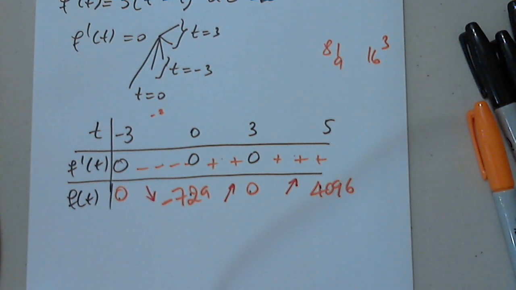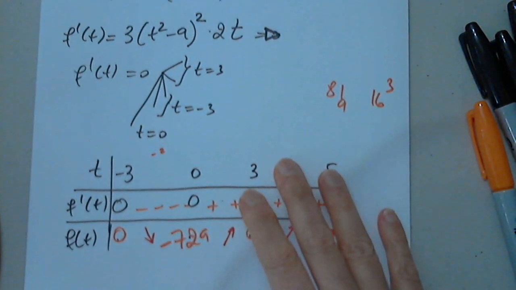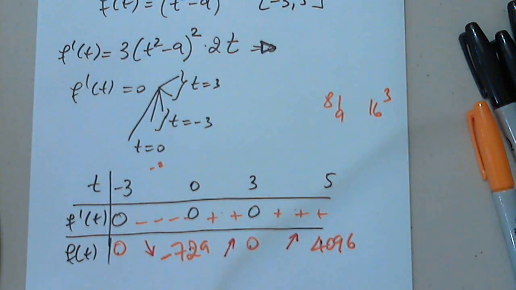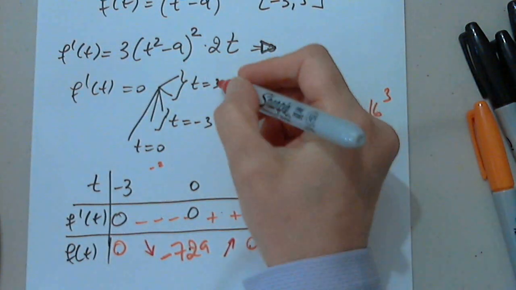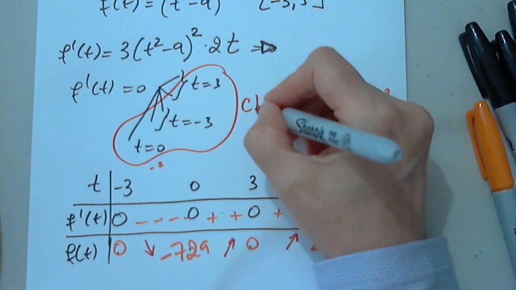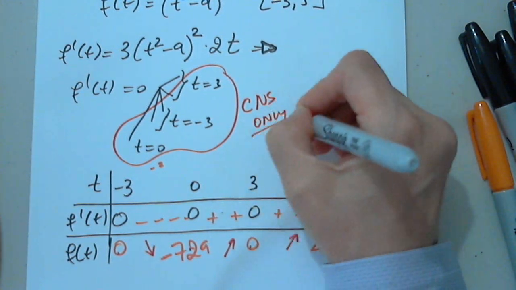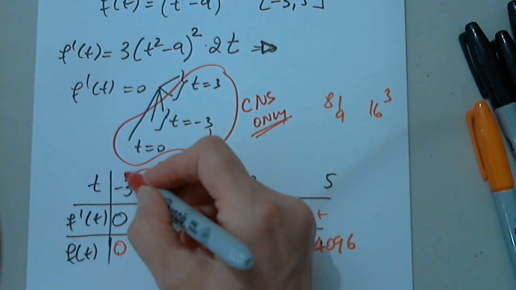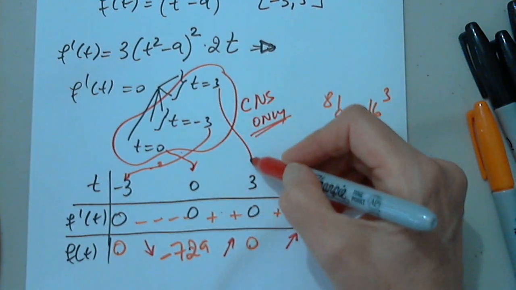Can I ask a question? Yes, of course, any question. So when you put in the t values on the very top row, I know they give you an interval from negative 3 to 5, but all the numbers in between, it doesn't really matter which ones you pick. Oh my goodness, no. The critical numbers. Okay. Critical numbers only.